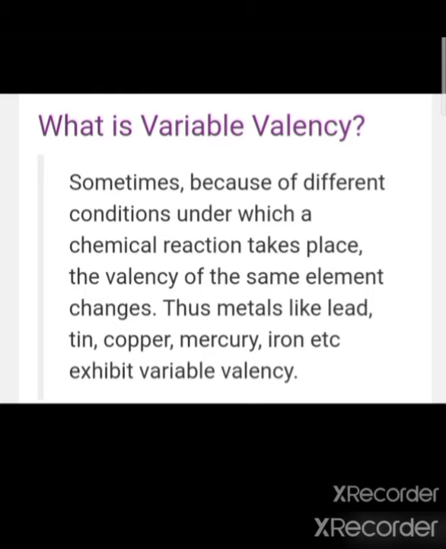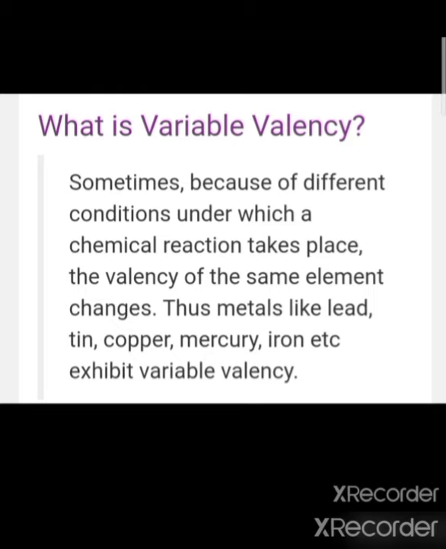Means sometimes some of the metals show more than one valency, just like lead. Lead shows two valencies, +2 and +4. Tin also shows +2 and +4 valency.